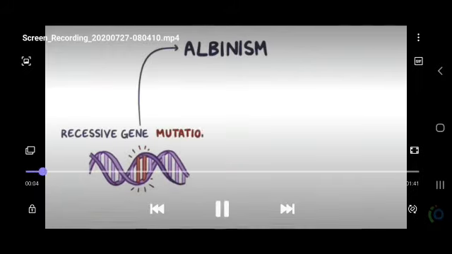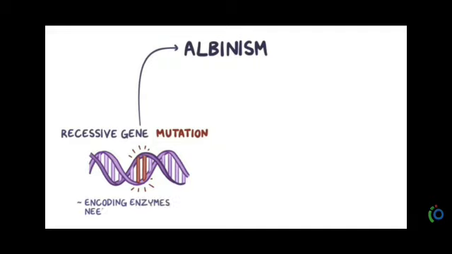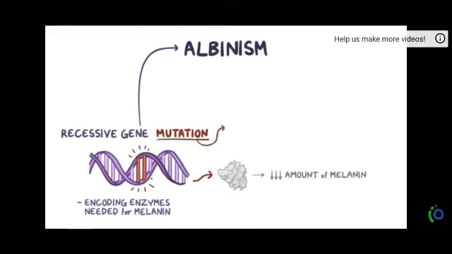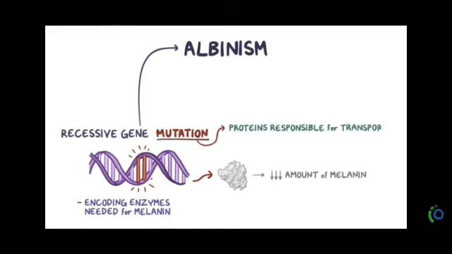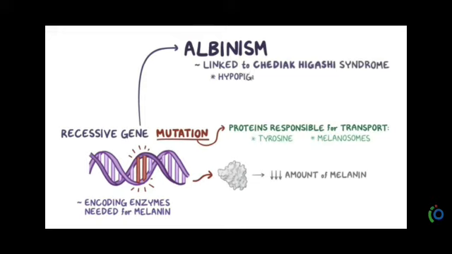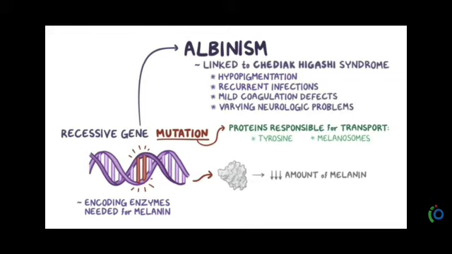Albinism. This is a recessive gene mutation encoding the enzymes needed for melanin. The enzyme for synthesis of melanin will be very low. The protein responsible for this is tyrosinase and melanosomes. It is linked to Chediak-Higashi syndrome, hypopigmentation, recurrent infection, mild coagulation defects, varying neurological problems.